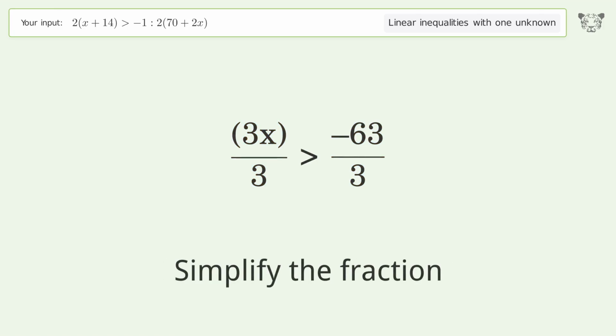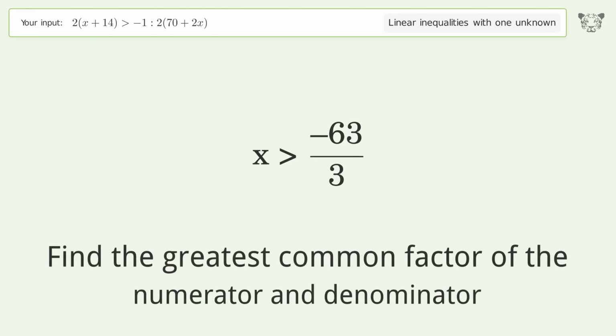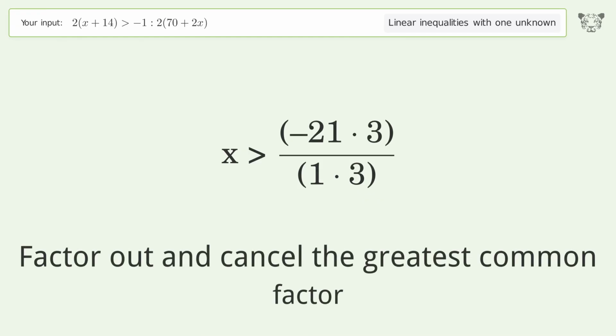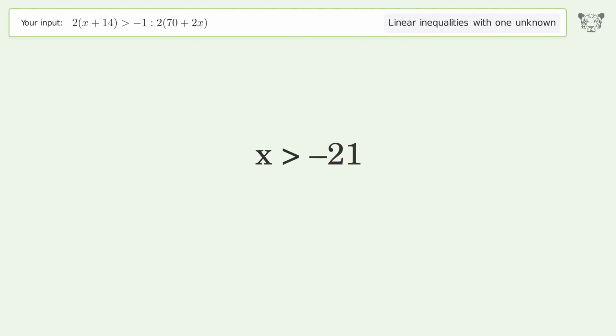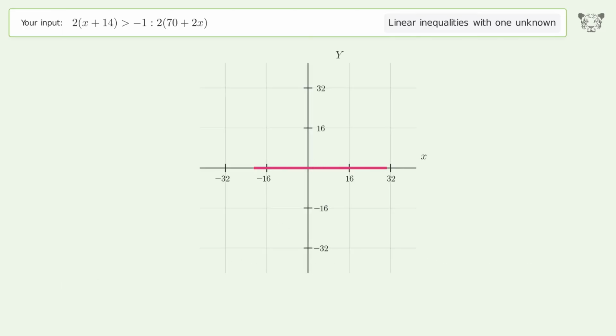Simplify the fraction. Find the greatest common factor of the numerator and denominator. Factor out and cancel the greatest common factor. Plot the solution on a coordinate grid. And so the final result is x greater than negative 21.